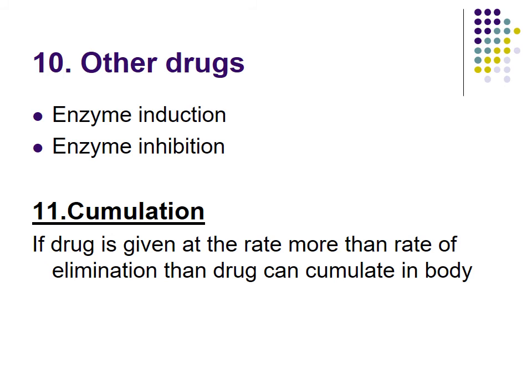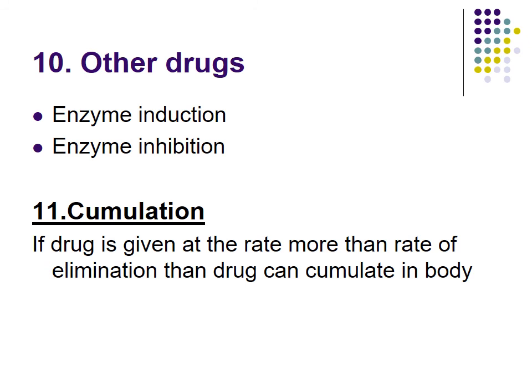So their interaction will affect one drug, like oral contraceptive pill and rifampicin. Rifampicin is useful in tuberculosis. So if a married woman has TB, then we have to take a history of whether she is taking oral contraceptive pills, and then we have to advise her to switch over to some other method of contraception, because rifampicin will induce the metabolism of the pill and will lead to contraceptive failure.